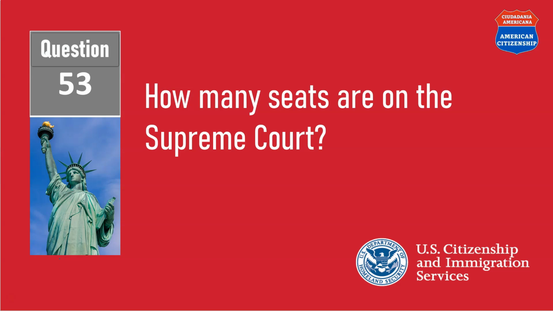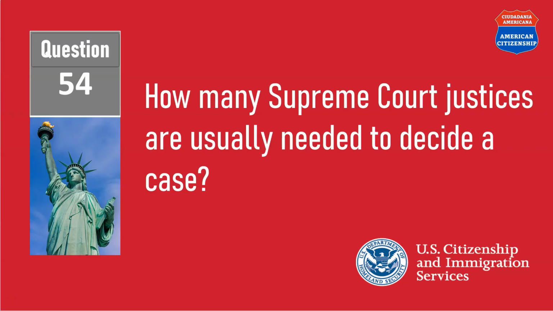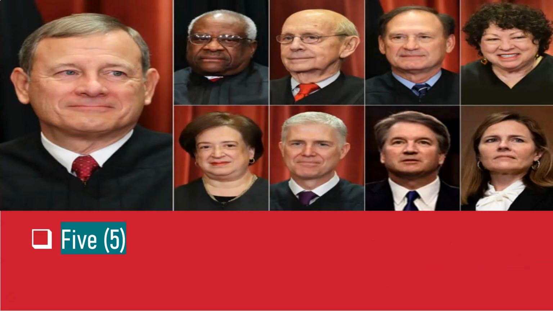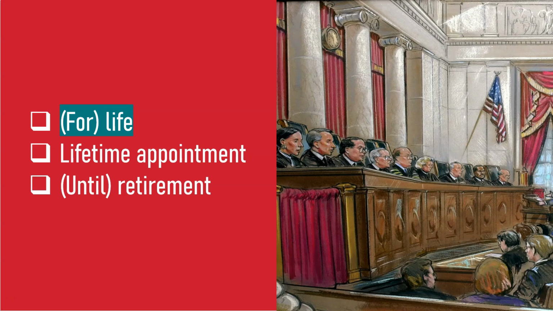How many seats are on the Supreme Court? 9 seats. How many Supreme Court justices are usually needed to decide a case? 5 justices. How long do Supreme Court justices serve? For life.